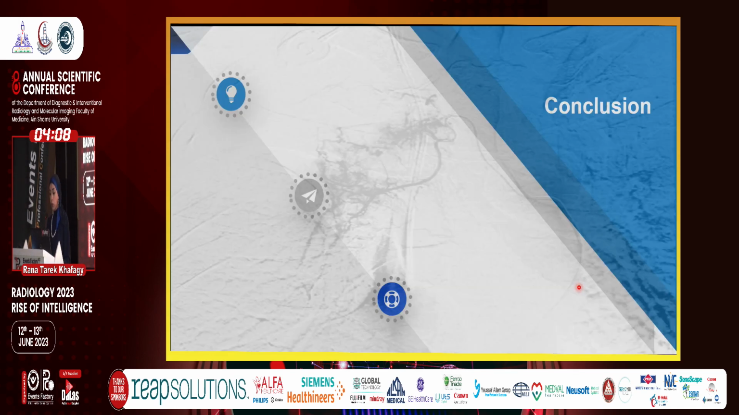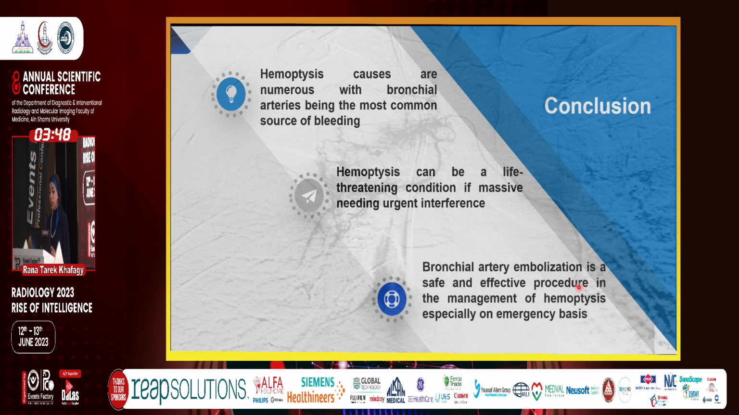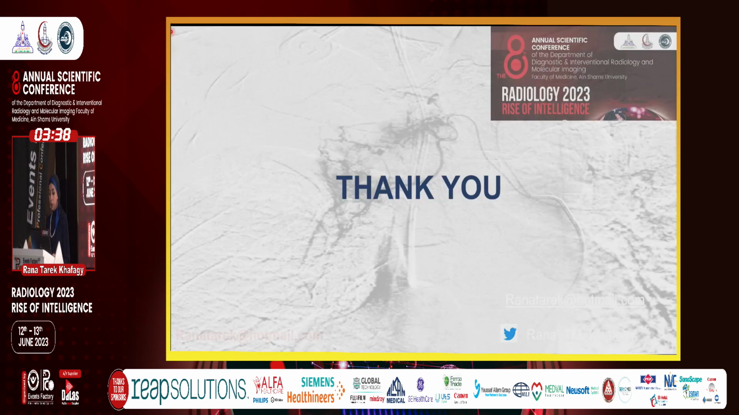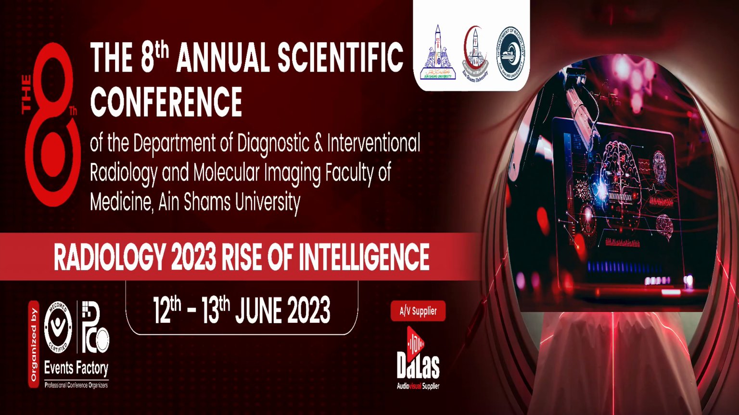So to conclude my lecture, hemoptysis causes are numerous, with bronchial arteries being the most common source of bleeding. As I said, in 90% of hemoptysis cases, our source will be the abnormal bronchial arteries. Hemoptysis can be a life-threatening condition if massive, which will need urgent intervention. Therefore, bronchial artery embolization is one of the safest and most effective procedures in the management of hemoptysis, especially in emergency cases. Thank you very much.